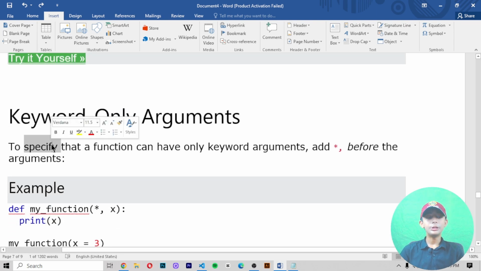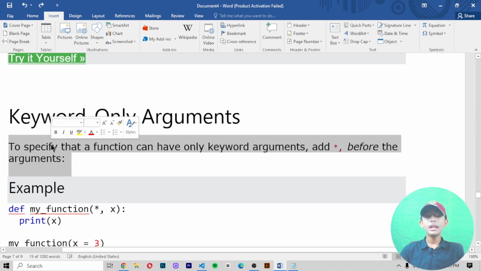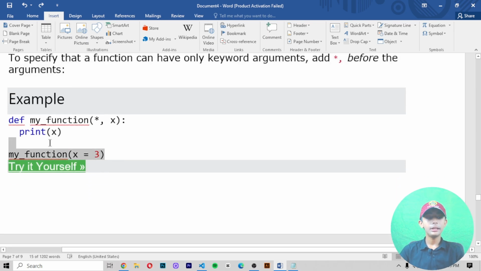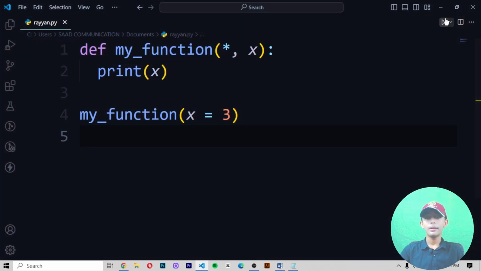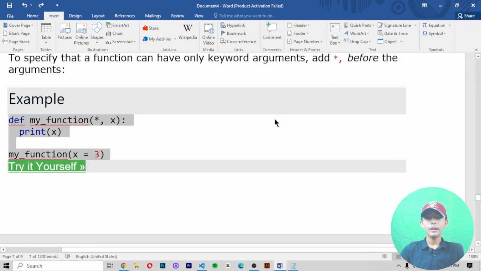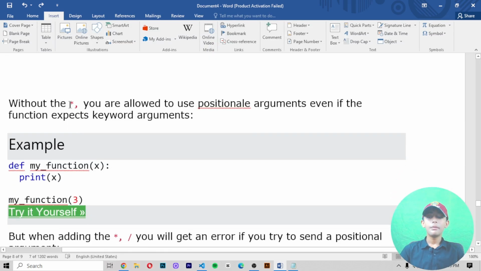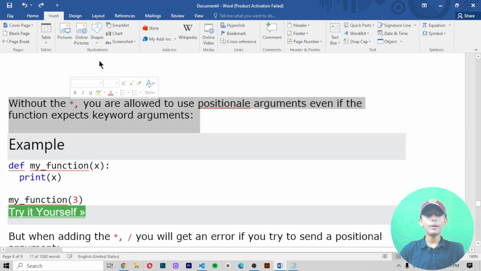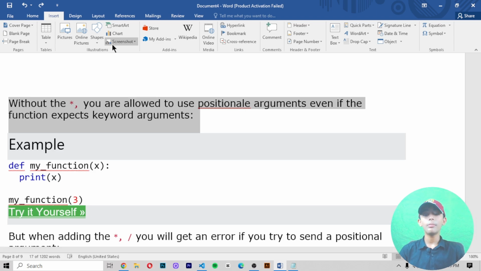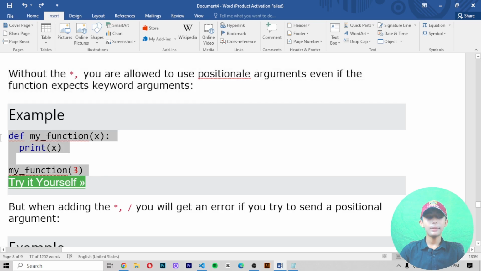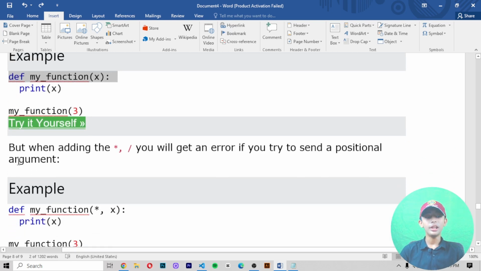Keyword only arguments. To specify that a function can only have keyword arguments, add star comma before the arguments. In this example, we are adding the star comma before the arguments, and here you can see it gives me 3. Without the star comma, you are allowed to use positional arguments even if the function expects keyword arguments. In this example, it gives you the output 3. But when adding the star comma, you will get an error if you try to send a positional argument.